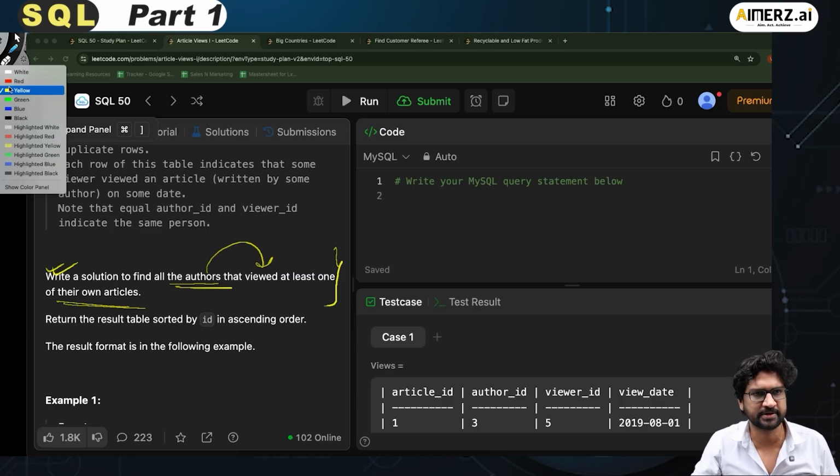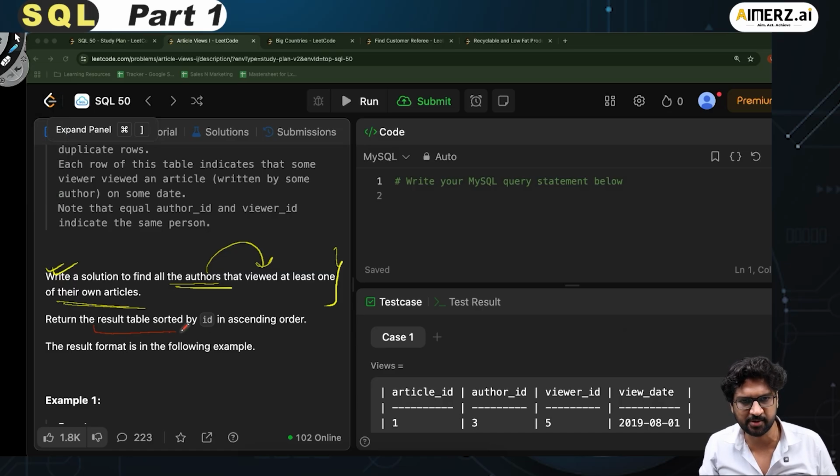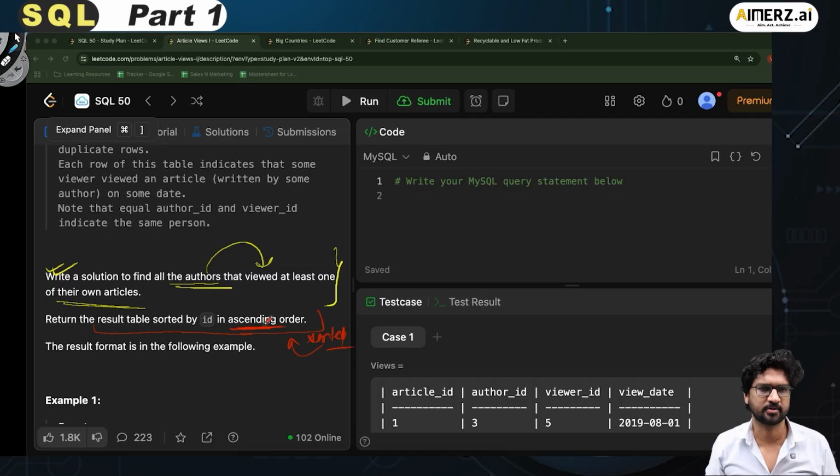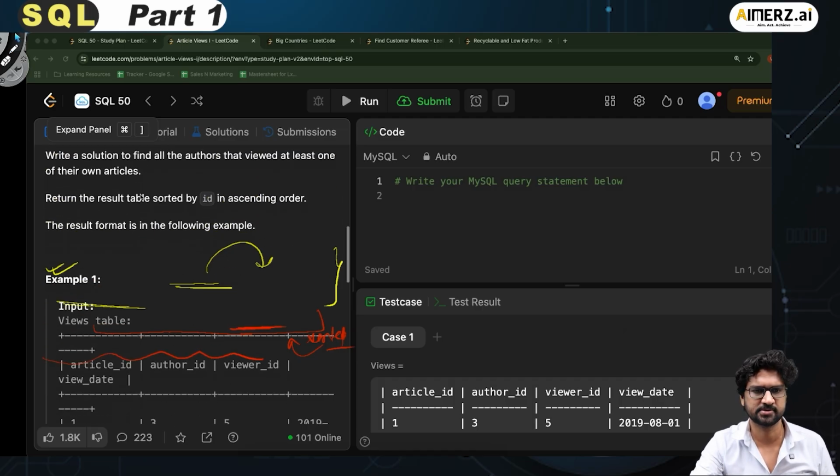So here again another important thing that we have to keep in mind is that we have to sort it by ID in ascending order. So the result has to be sorted, that too in ascending order. The result format is in the following example, right? So let's go and see what format it is.